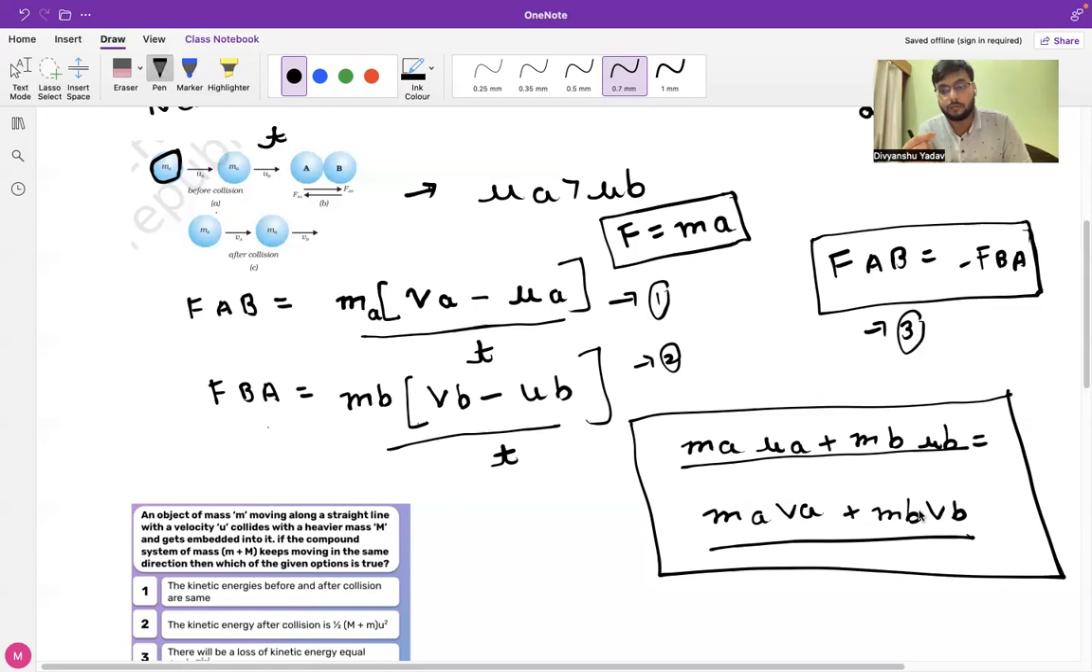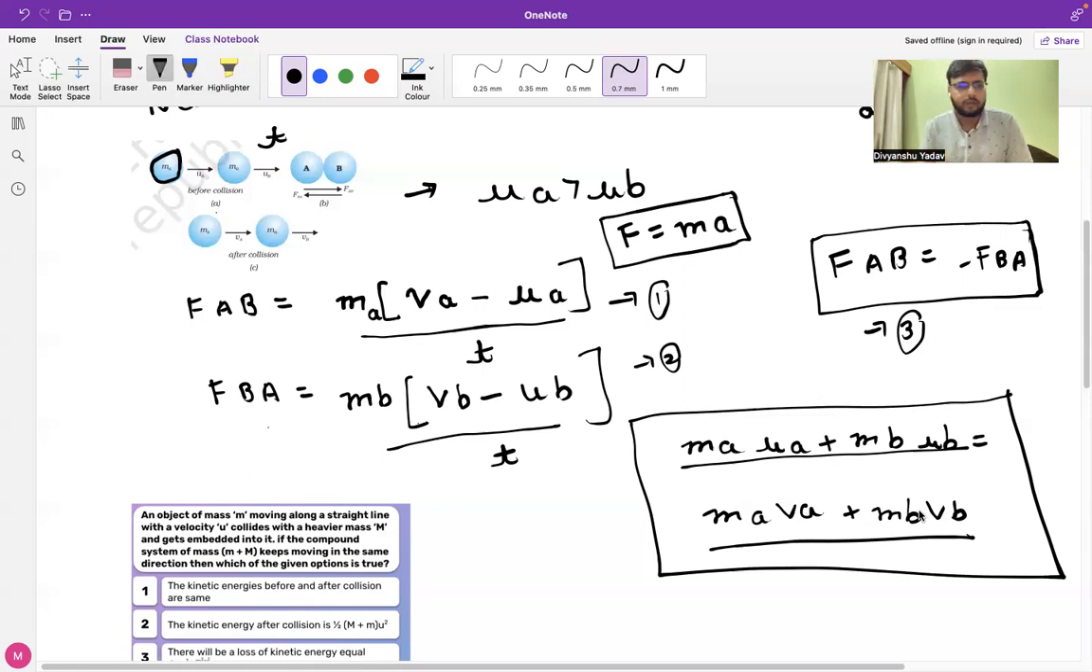A lot of students get confused related to this, but one should keep in mind that we can only and only use this equation if the mass of the body is constant, or in other words, if there is no net external force acting on the body. Only then can this equation be applied.